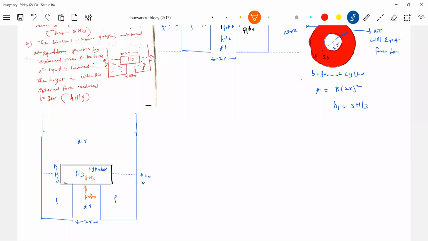Here the liquid present here will exert a force P1 dash A1, and the atmosphere is present here, P naught A. Will you agree the forces should be like this because air is present here. Okay, then this is kept on ground.